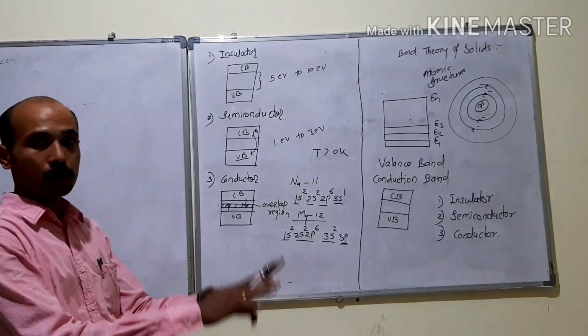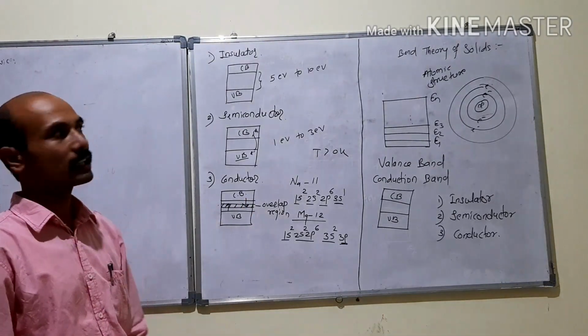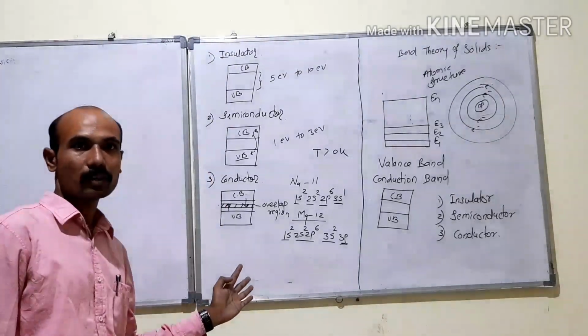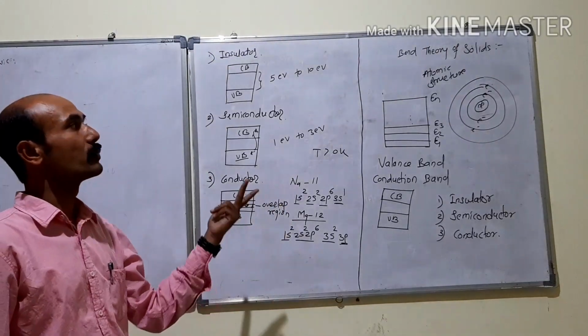So this is the total about 3 electrons. Initially we have seen classical electron theory, then we saw Sommerfeld electron theory, density of states, and lastly this is band theory of solids.